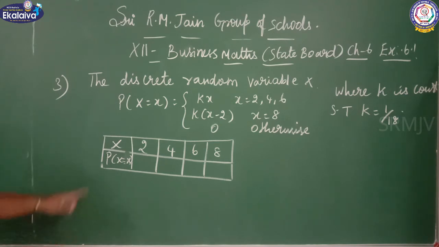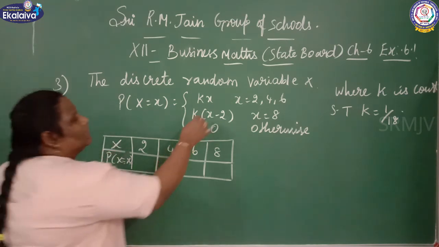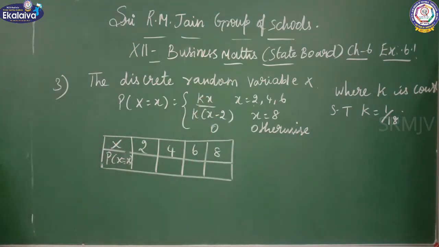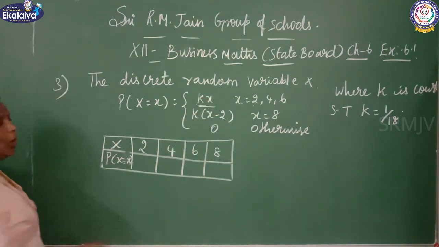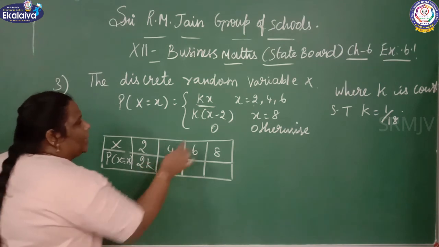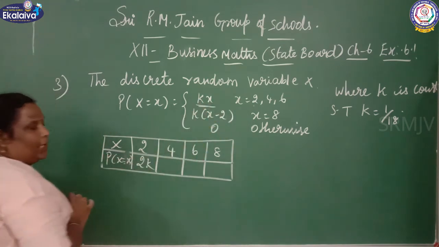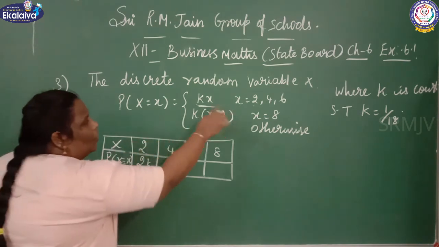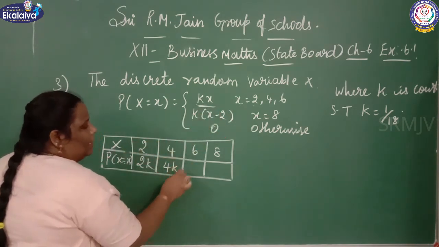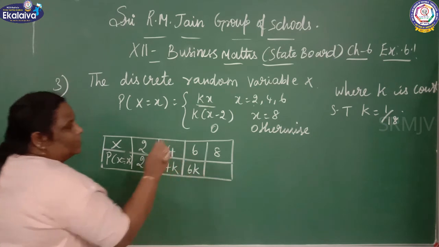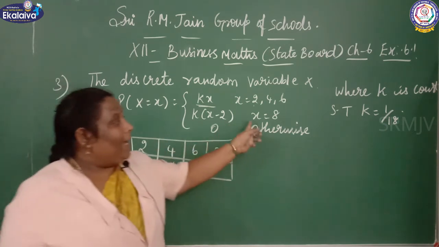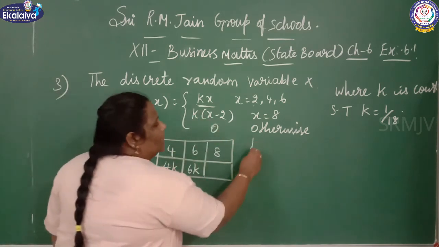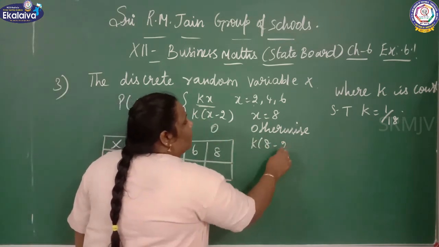See here, when it is 2, you can take this value, k into x. K into 2, it's nothing but 2k, because x value is 2. When it is 4, 4k. 6, 6k. Now you come to x equal to 8, k into 8 minus 2.